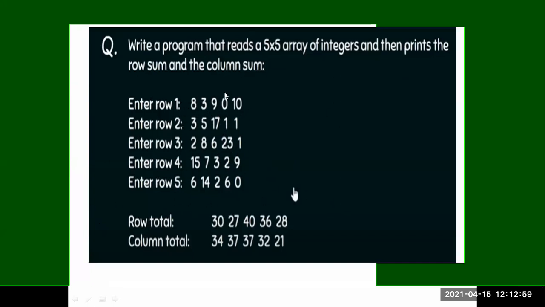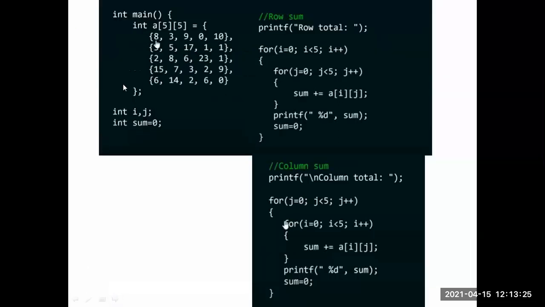Here are the row sums 10, 19, 21, 30, and the column sums 10, 10, 20, 21. So my program is to read 5 by 5 array elements and then print the row and column sum.